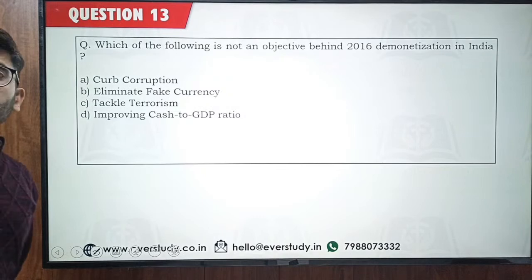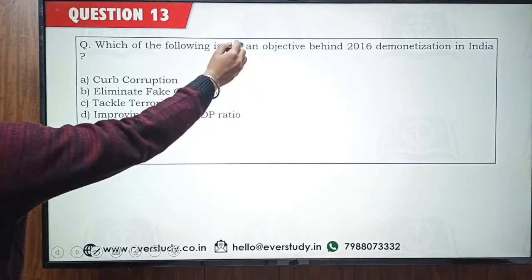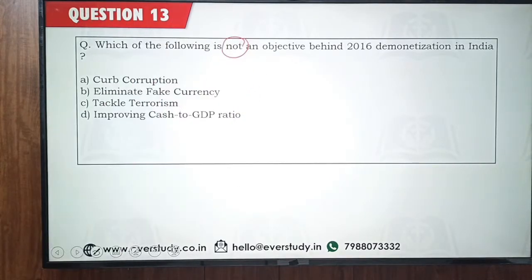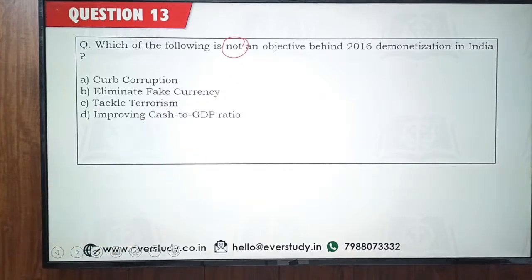Coming to the next question, related to demonetization. So you must be aware of all the positive aspects of demonetization. This is about which is not an objective behind the 2016 demonetization in India. Curb corruption, eliminate fake currency, tackle terrorism, improving cash to GDP ratio. So which is not an objective?